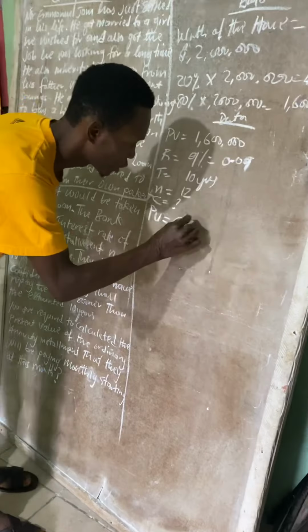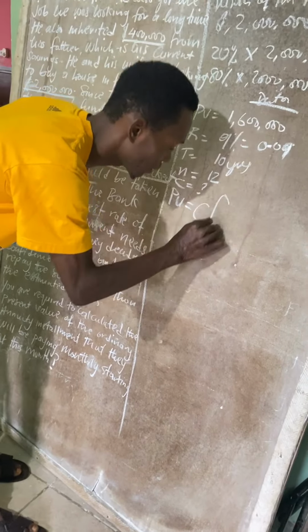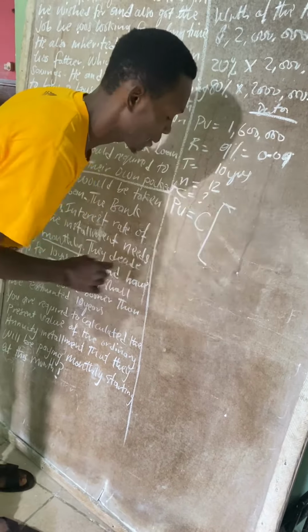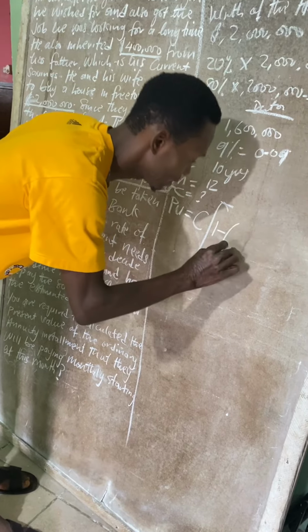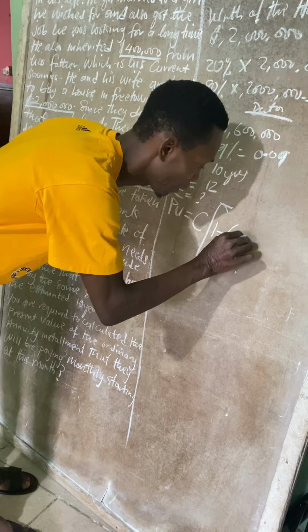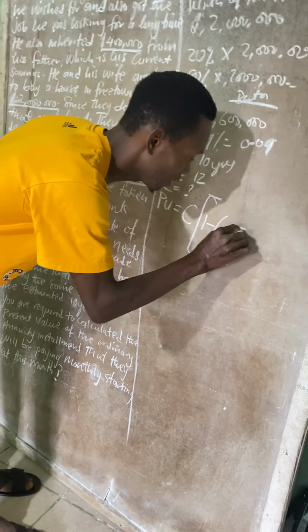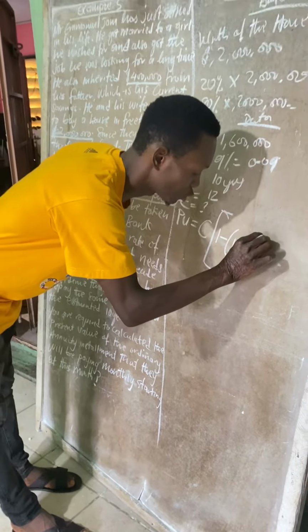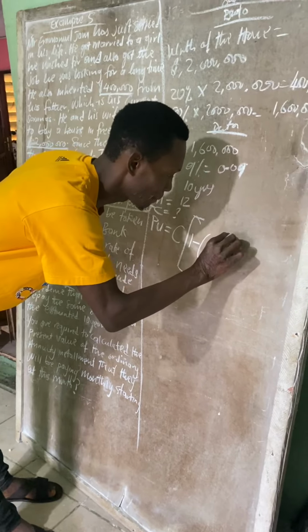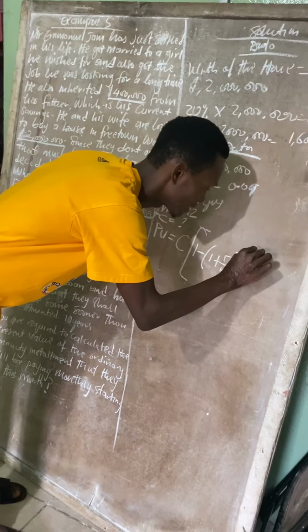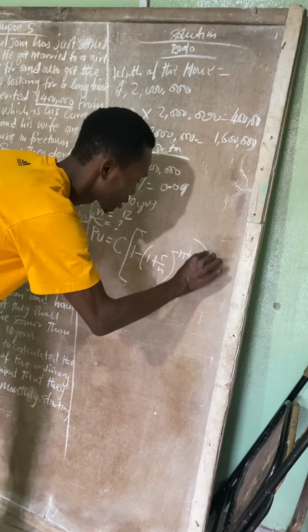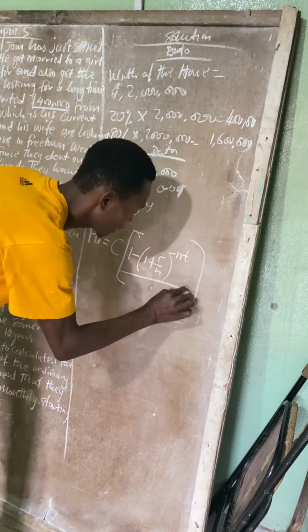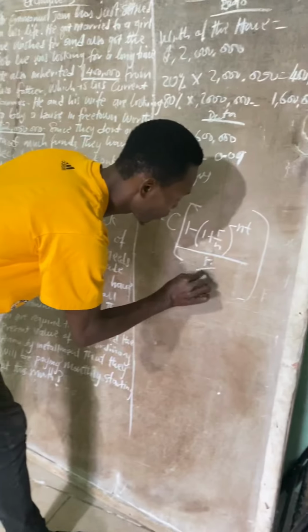So the formula is the cash flow, bracket open, 1 minus, bracket, 1 plus r upon n, into brackets, minus n times t, bracket close, all divided by r upon n.